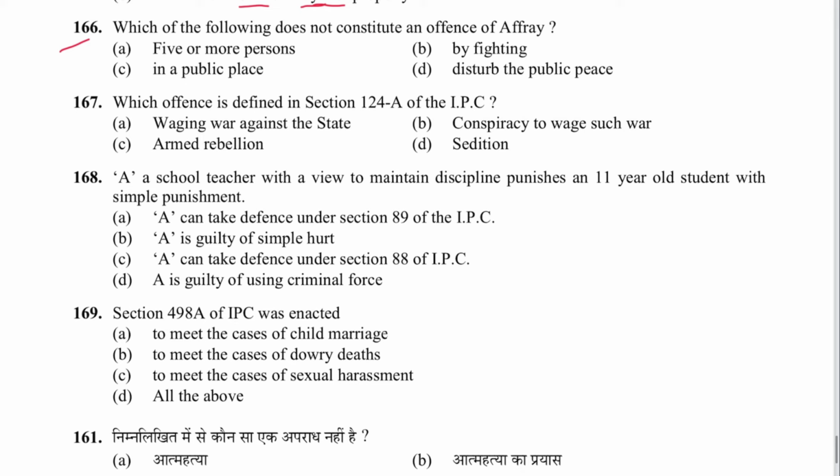Next 166. Which of the following does not constitute an offense of affray? 5 or more persons, 2 or more persons is necessary, in a public place, by fighting, disturbing public peace. So A is the answer. Section is 159, affray.